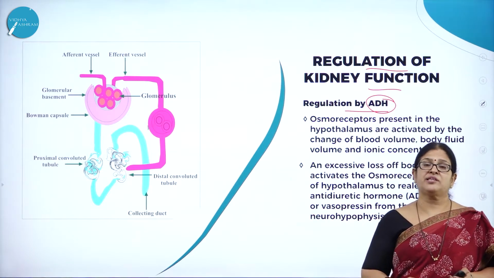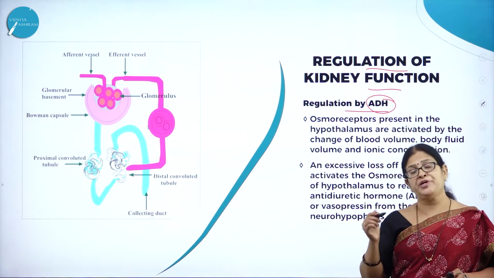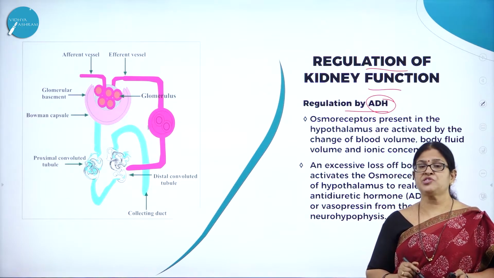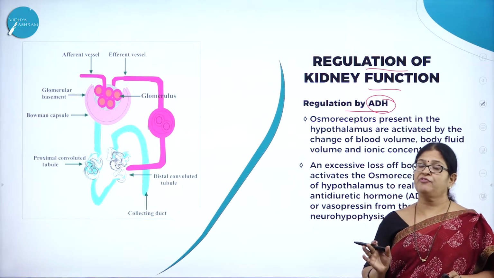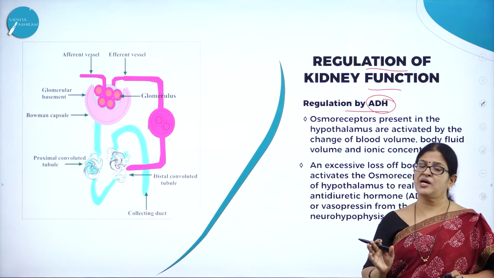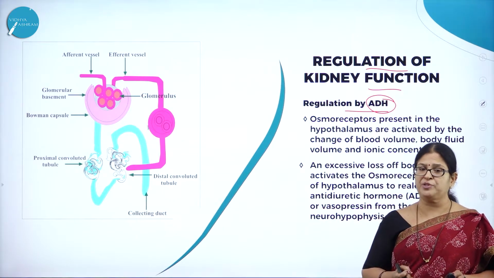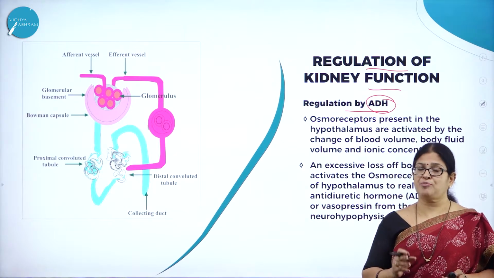So ADH is nothing but the antidiuretic hormone or vasopressin, which is produced by the hypothalamus but received by the posterior lobe of pituitary. So the posterior lobe of pituitary does not produce hormones of its own kind. Instead, it receives the hormones of the hypothalamus. Hence, ADH is called a neurohormone.